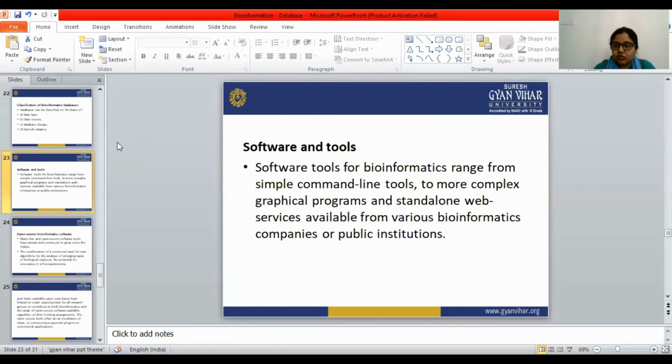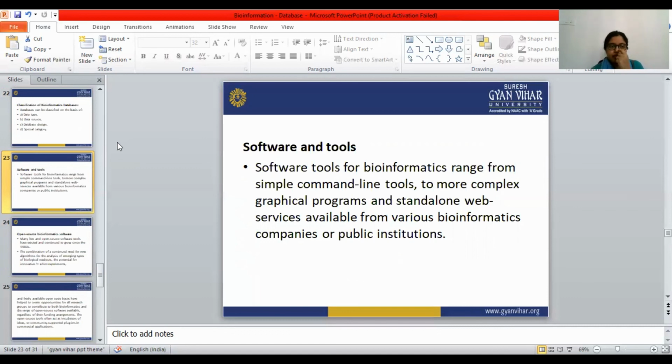Next is data source, from where the data is available. That is again another classification. And databases mean all the information about a particular disease, drug, or structure is available in one place.